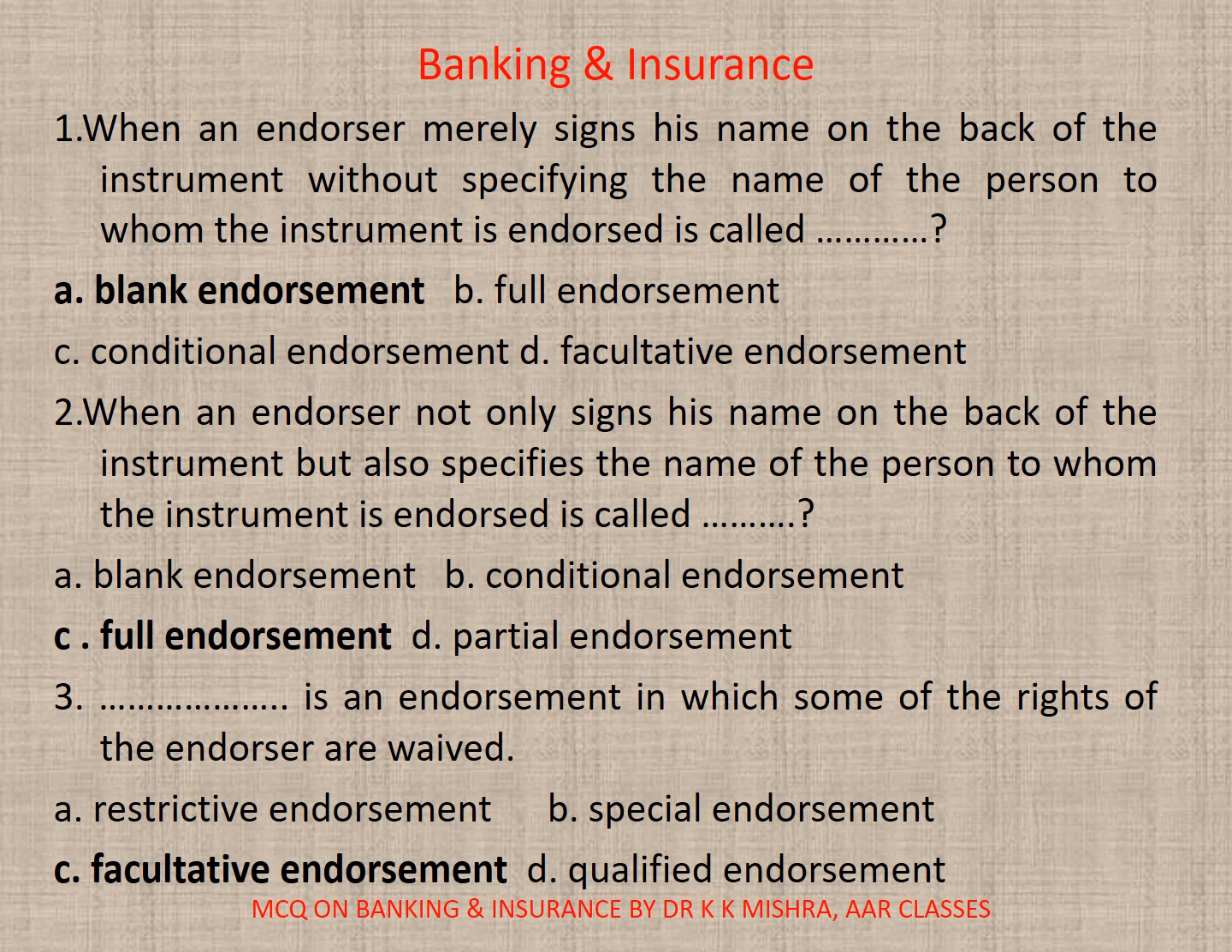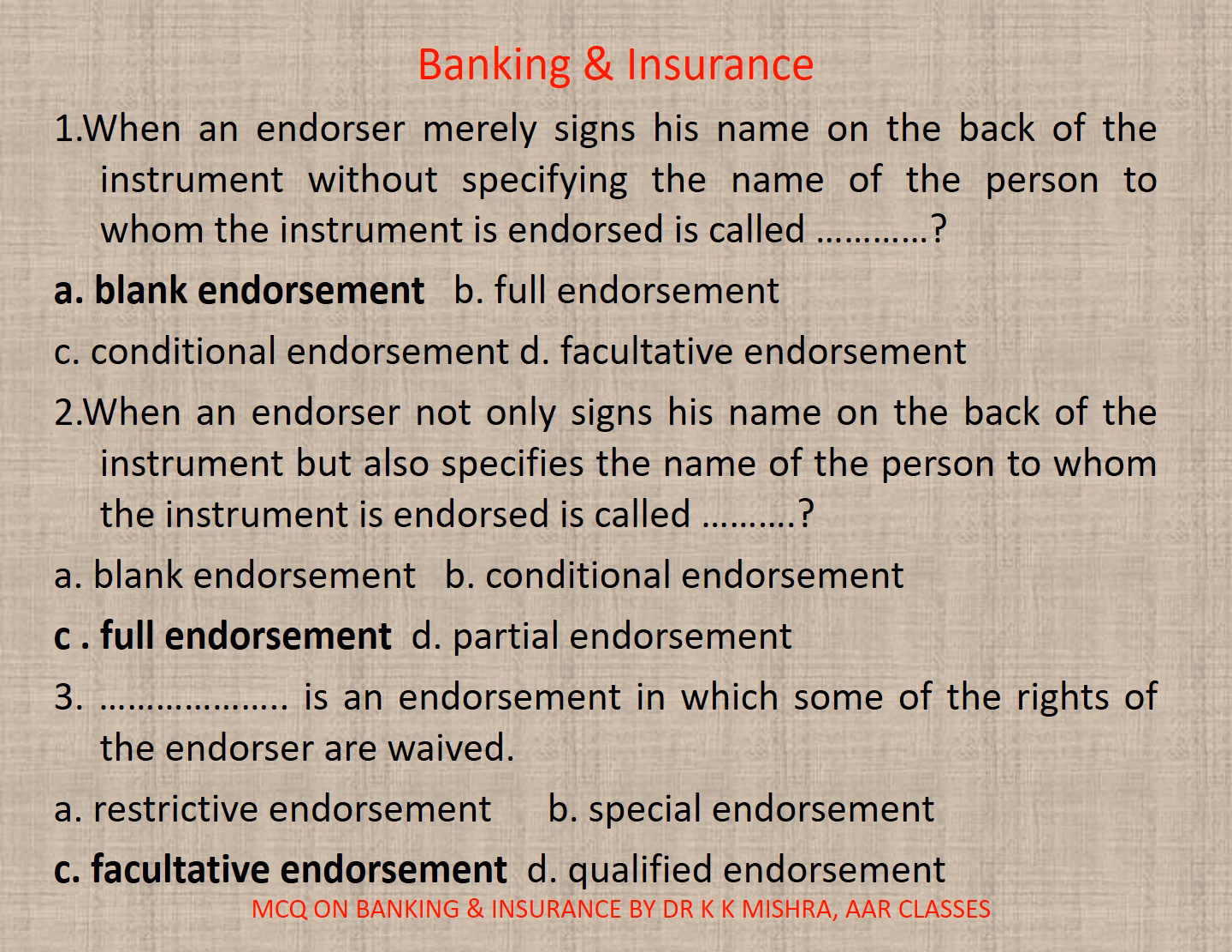1. When an endorser merely signs his name on the back of the instrument without specifying the name of the person to whom the instrument is endorsed is called dash. A. Blank endorsement, B. Full endorsement, C. Conditional endorsement, D. Facultative endorsement. Correct option is A. Blank endorsement.